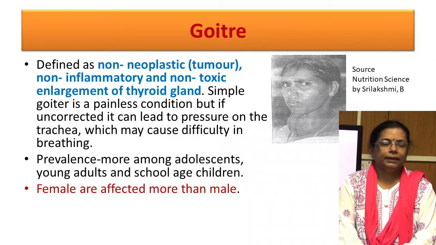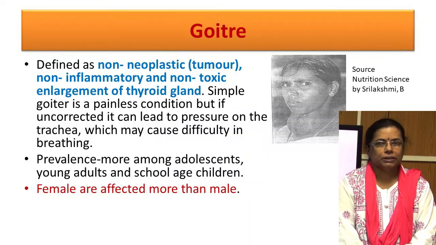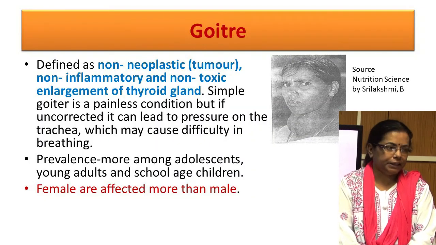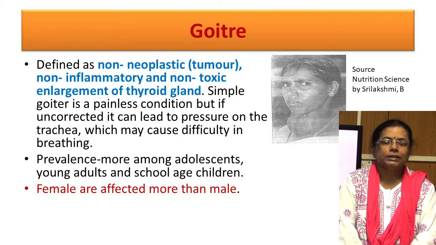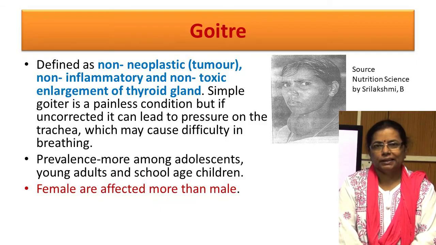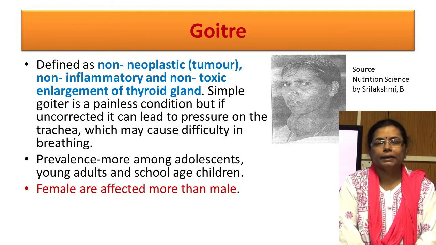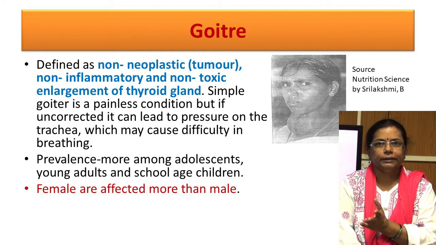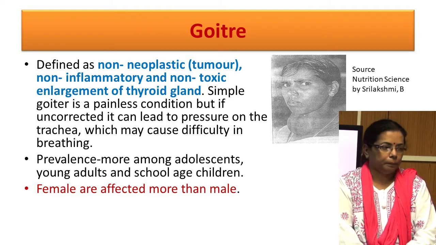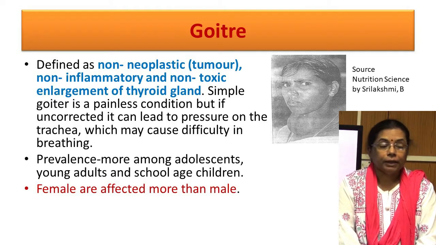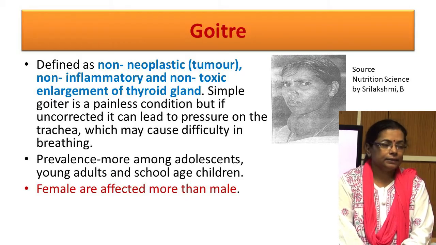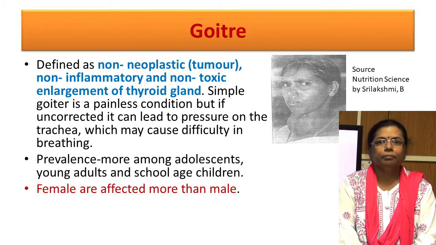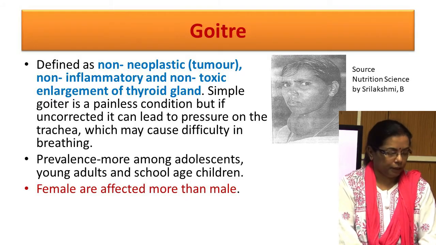Goiter is defined as a non-neoplastic, non-inflammatory, non-toxic enlargement of the thyroid gland. Simple goiter is a painless condition, but if uncorrected, it may lead to pressure on the trachea, which may result in difficulty in breathing. It is more prevalent among adolescents, young adults, and school-age children. Females are more affected than males.